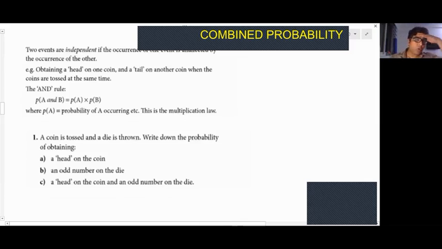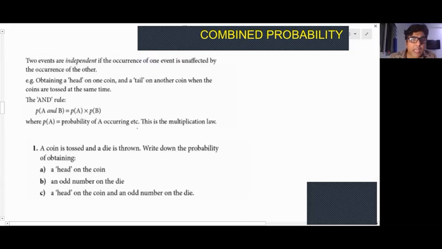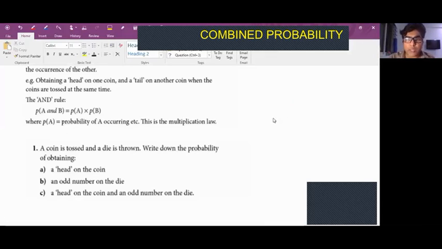Now again, I'm talking about combined probability, not combined events, combined probability.